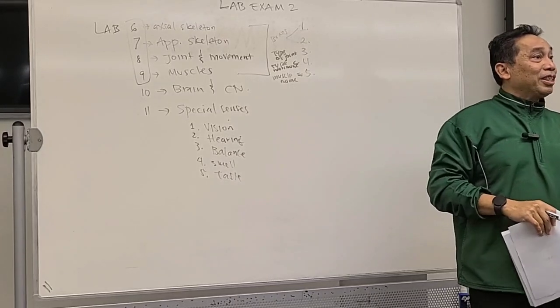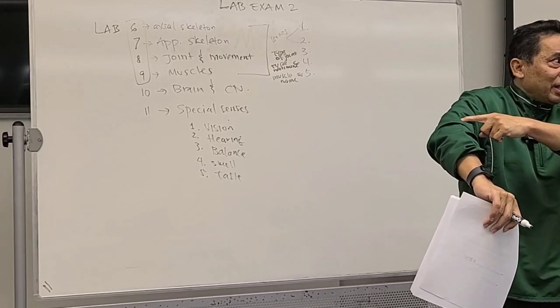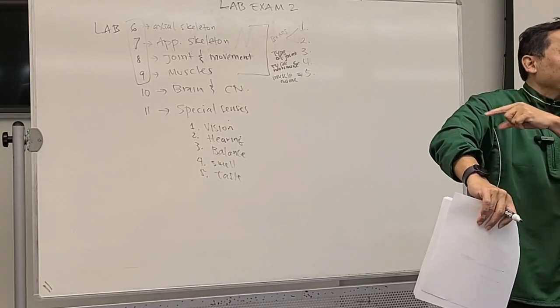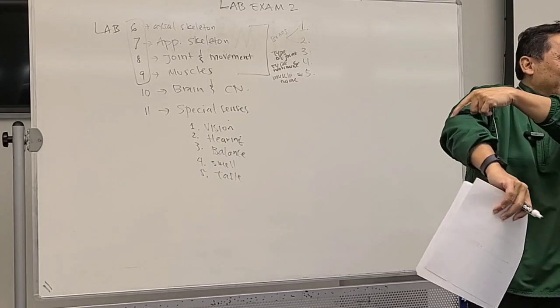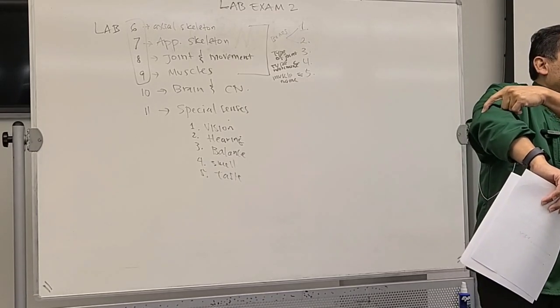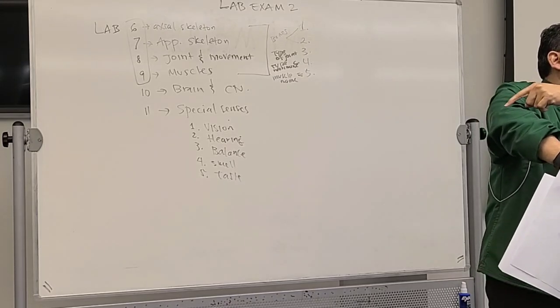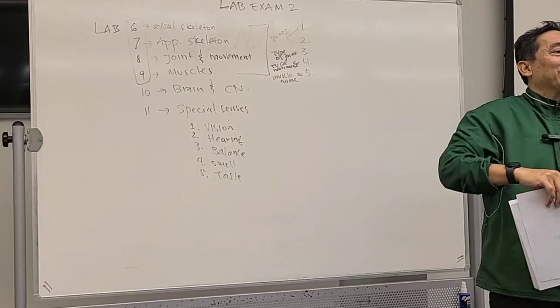Number 3. What do you call the name of the joint that is made by this humerus, and I will not say humerus again during the exam, with this bone, the radius, over here at the elbow? You cannot say elbow joint. You have to say the scientific name. What type of joint? Hinge. Yes, the hinge joint.